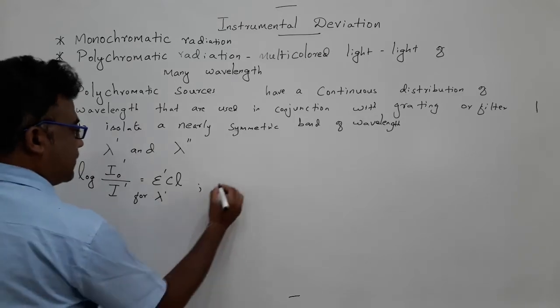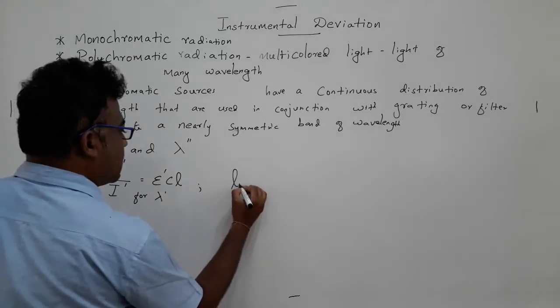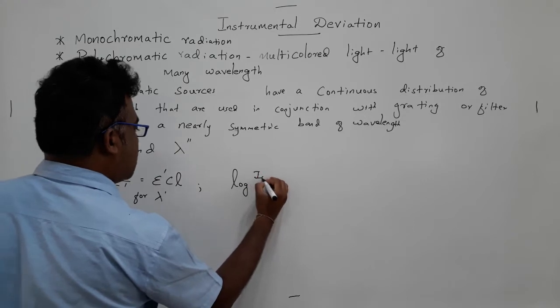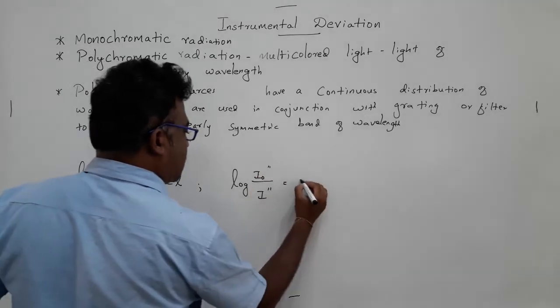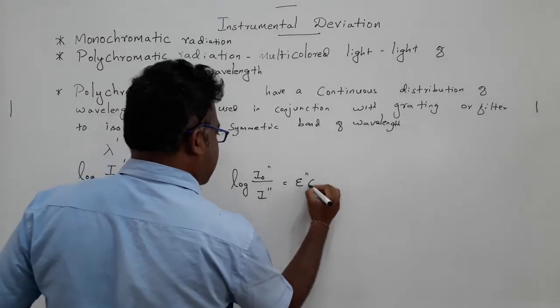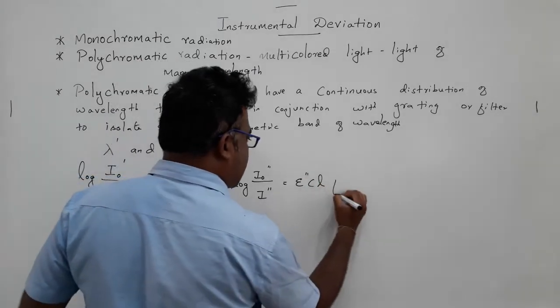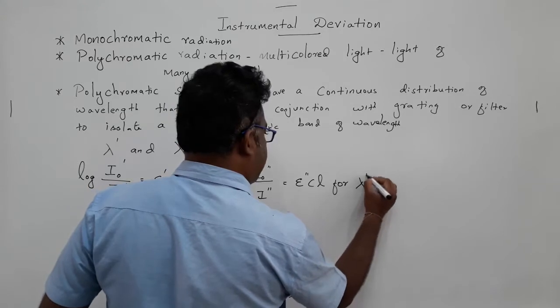At the same time, log I0 double prime by I double prime is equal to epsilon double prime CL for lambda double prime.